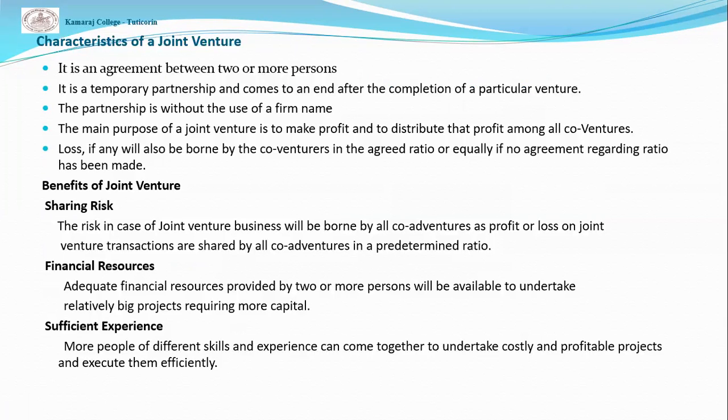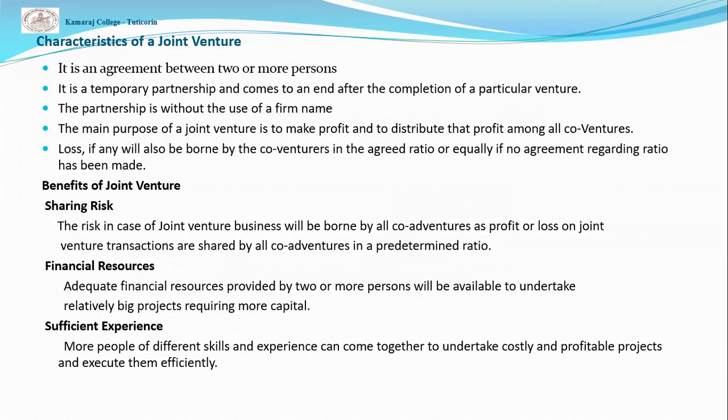Characteristics of joint venture. Two or more persons agree to undertake a particular business. On the completion of a particular business or venture, the temporary partnership comes to an end. It means the business is wound up or terminated.